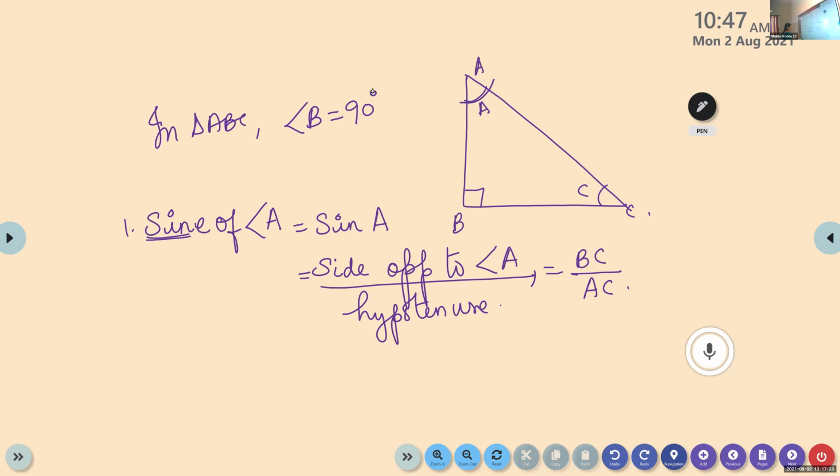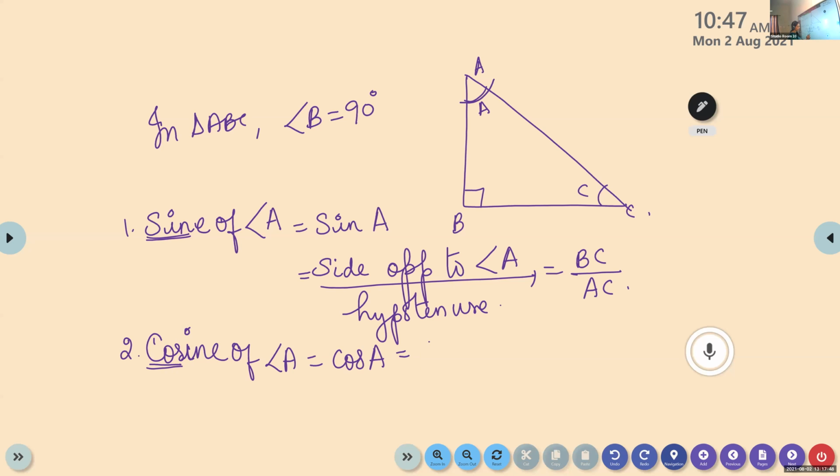Now look at the next definition, children. The second trigonometric ratio is cosine of angle A, and we denote this as cos A. What is cos A?